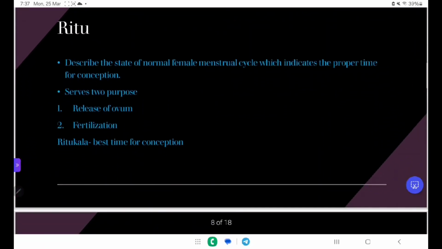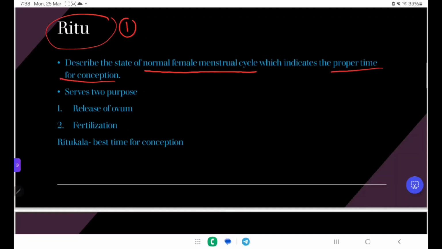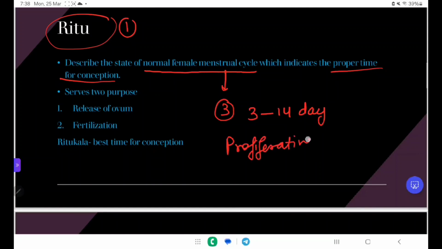First we discuss the Ritu, that is the first factor. Ritu is the normal female menstrual cycle that indicates the proper timing. Like we know, in the menstrual cycle, in the first 3 days the menstruation phase occurs, in which bleeding occurs. Then for 3 to 4 days there is the proliferative phase.